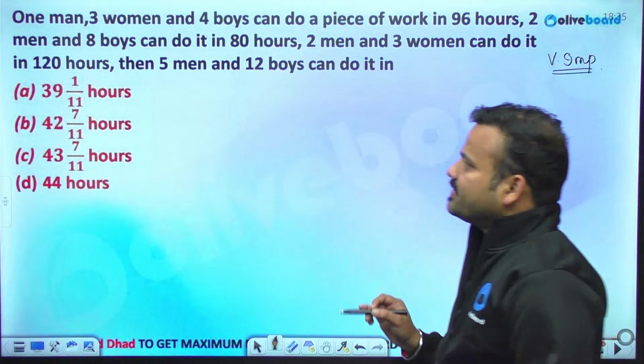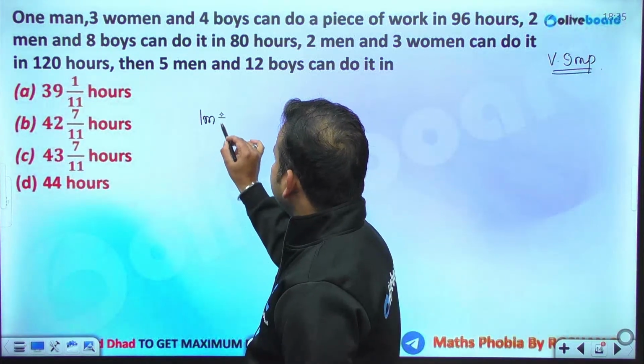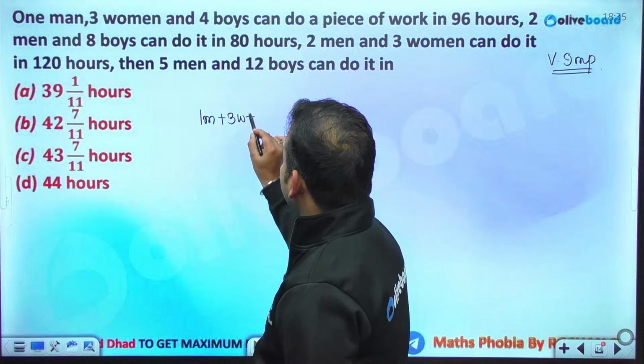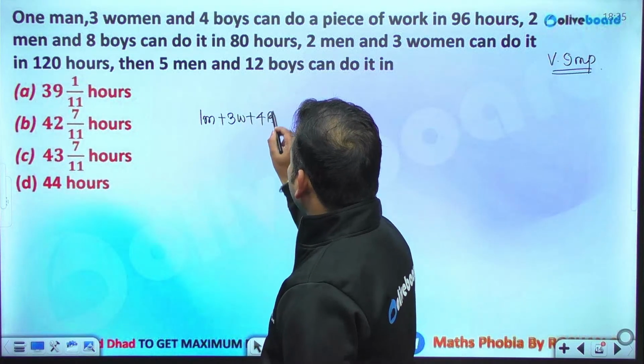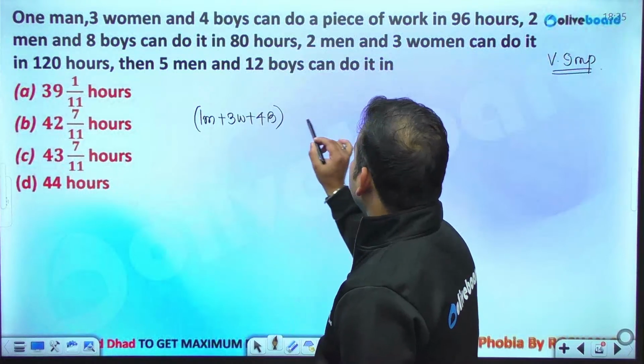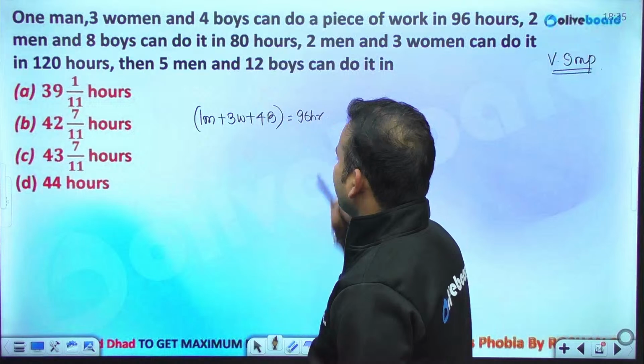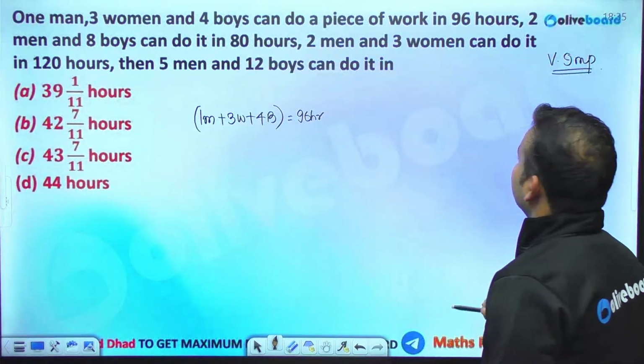There was 1 man, 3 women and 4 boys. Just look at the approach I am using over here. They are completing the entire work in 96 hours.